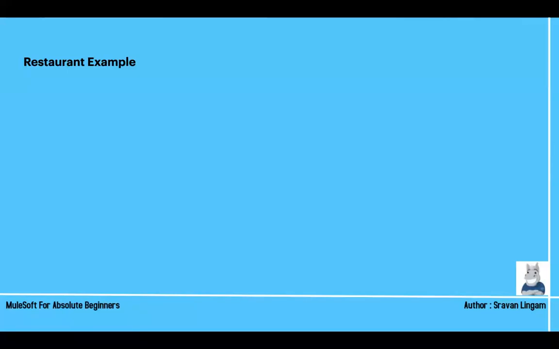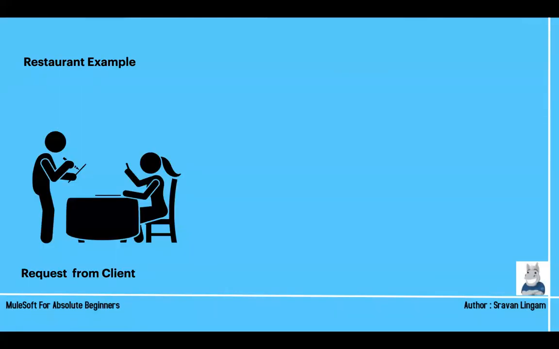To understand it in an easier manner, as I said, my sessions will be for people who want to understand in a non-technical way. Take a restaurant example. Suppose we have a waiter, right? We will be sitting, so here the client is our customer. We will be ordering from the waiter, and he will give you a menu. You will look at that menu and place your order. That means the request is made from the client.